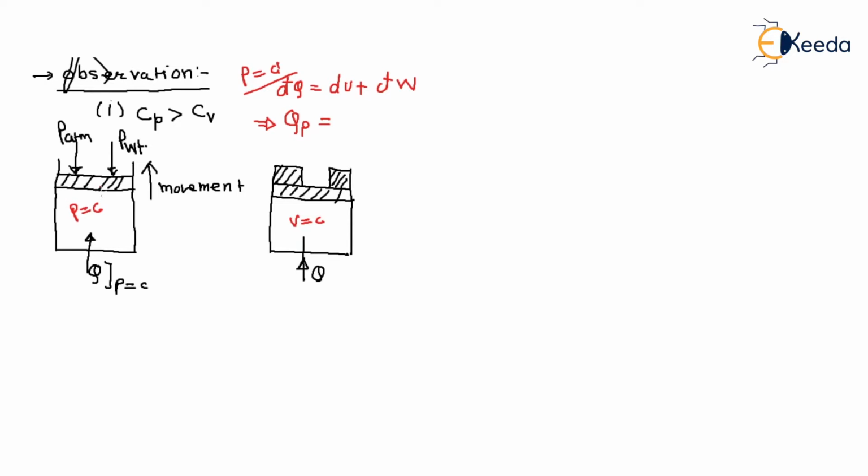So the heat supplied equals the change in internal energy, U2 minus U1, plus the boundary work.